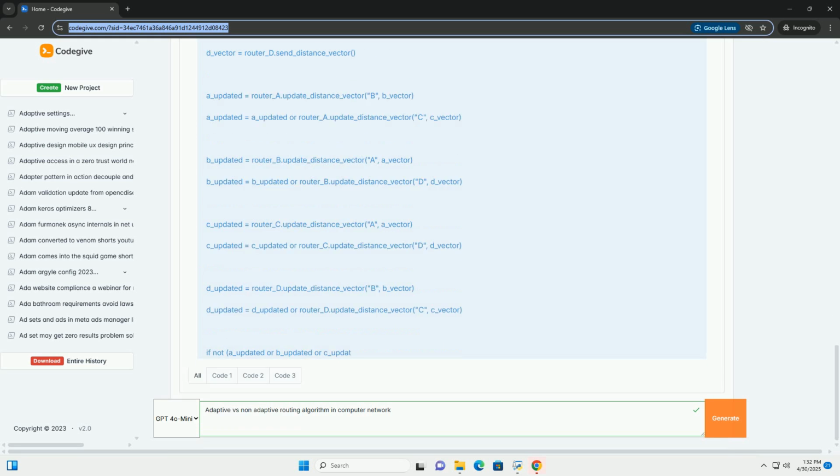Example: OSPF, Open Shortest Path First, and IS-IS, Intermediate System to Intermediate System. How it works, conceptually. 1. Discovery: routers discover their neighbors, routers directly connected to them, using a hello protocol. 2. Link state advertisements, LSAs: each router creates an LSA describing its directly connected links, neighbors, and cost to each neighbor.